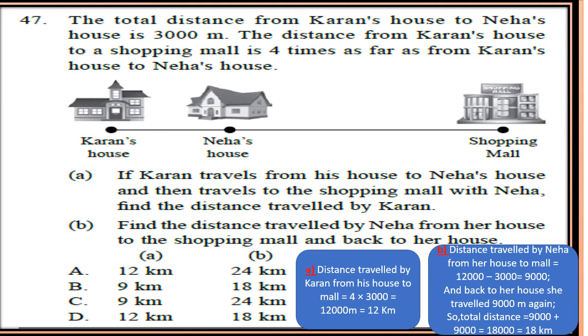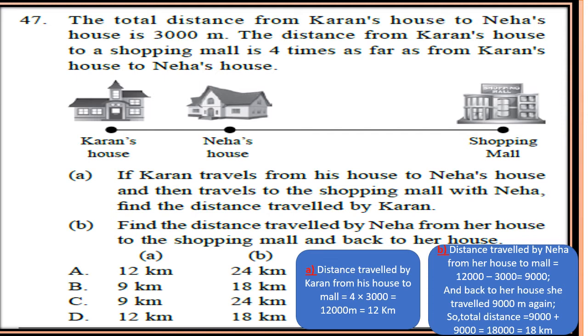Now part B. Find the distance traveled by Neha from her house to the shopping mall and back to her house. Now the total distance from Karan's house to the shopping mall is 12,000 meter, and from Karan's house to Neha's house is 3000 meter.